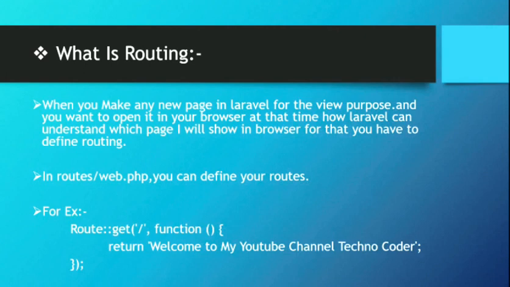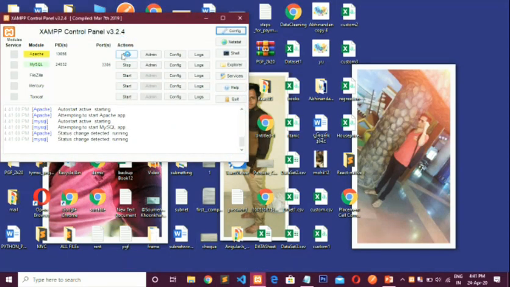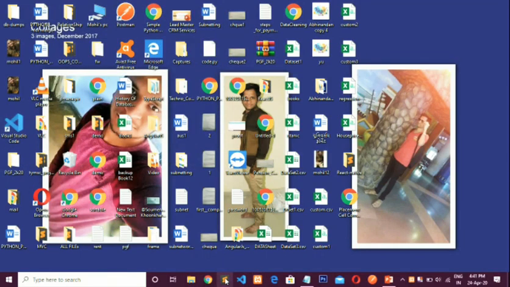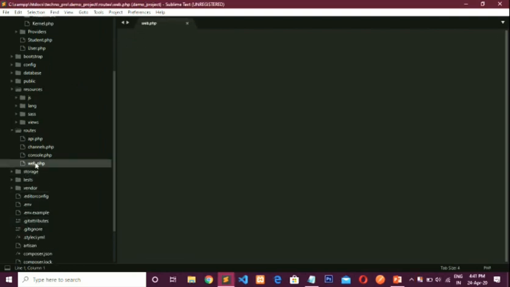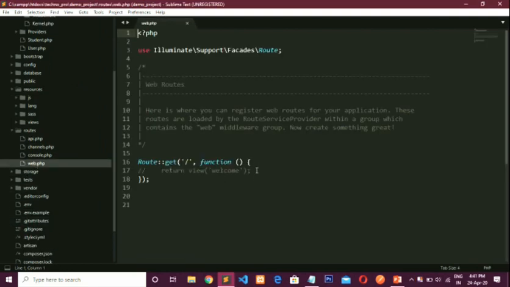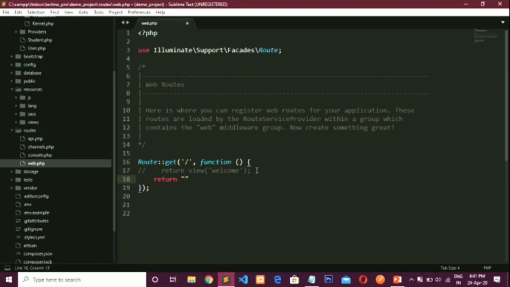Let's see the practical of it so you can understand better. So the first step is to open the XAMPP tool and start the Apache server and MySQL server. Now close this XAMPP tool and open any editor. I am using the Sublime editor, you can use whatever you want, and open routes/web.php and write one simple route, which is return, and one message: welcome to my YouTube channel Technocoder.